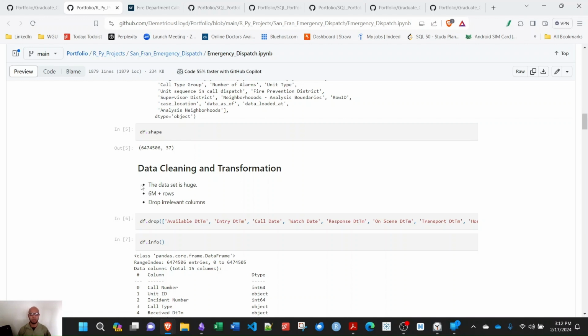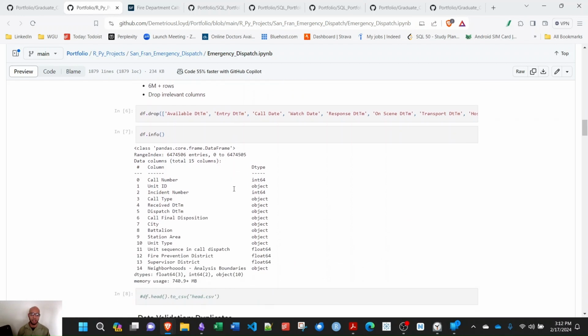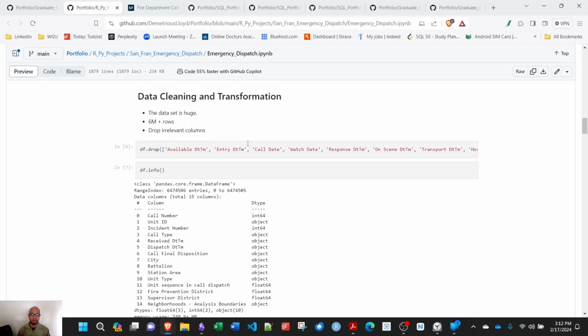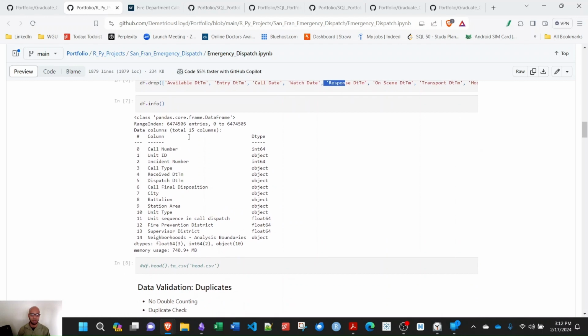I start with my data cleaning and transformation. The data set's huge, as I mentioned, so I'm going to drop my irrelevant columns. Available date time, entry date time, call dates, watch dates, response dates, etc. After doing this, I got it down to 14 columns that I believed would be relevant, at least for EDA.